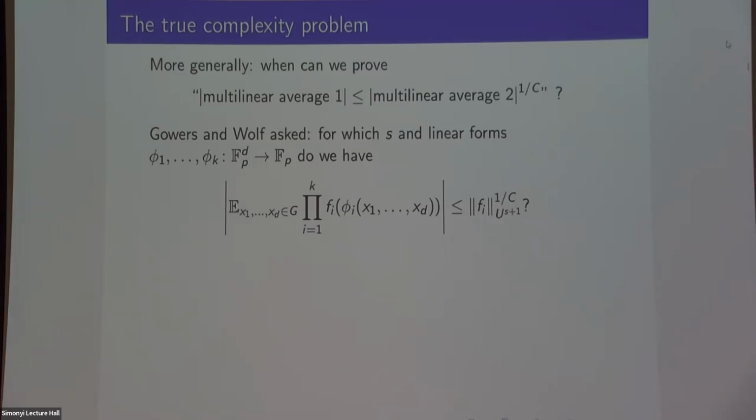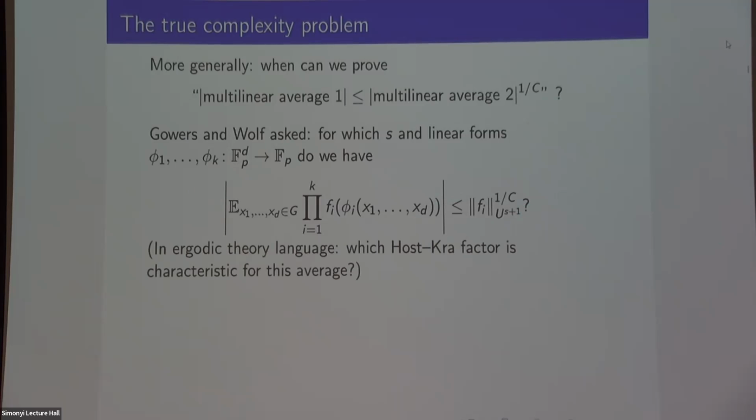Well, it's not too hard to show that this is true for some value of s here. Maybe you can put s as 100 or something, but they want to know the smallest value of s, which one do you actually need? So for example, if you can do this with s as 1, then that tells you that your linear count is controlled by Fourier analysis. But maybe that's not true. Maybe you need s equals 2 and you need quadratic Fourier analysis or something. So they were asking, can you prove this inequality for the optimal value of s?